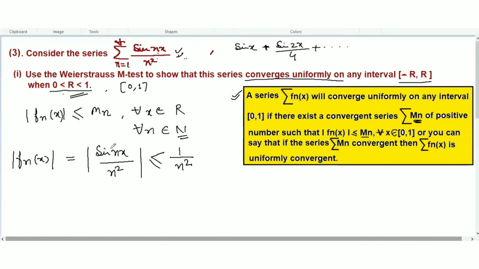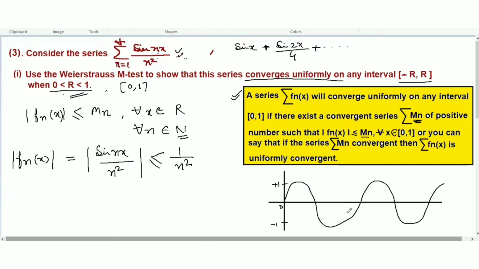The value of sine will always be, if you remember the sine graph, I'm going to explain from here. This is the sine graph. Here this will be 0, this will be -1, and this will be +1. And the sine graph will go this way.